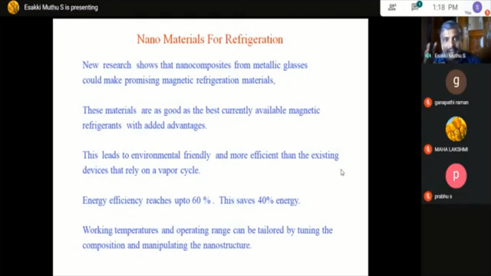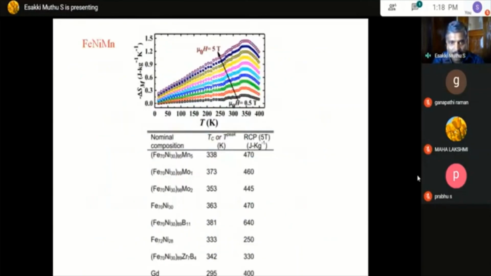Usually the nanocomposites from metallic glasses have been found to be promising magnetic refrigerant materials, giving an efficiency of around 60% compared to the bulk material. Here is one material, iron nickel M1, which is a nanomaterial.